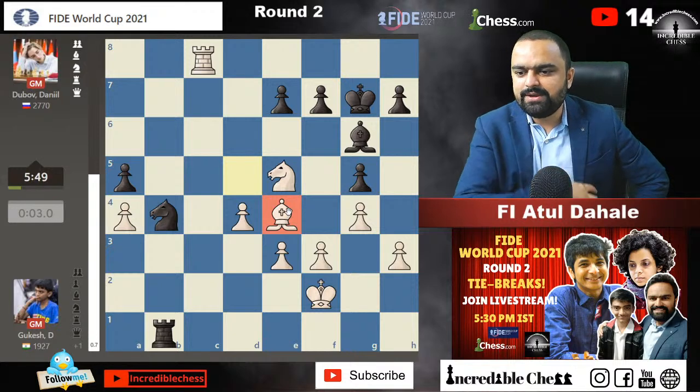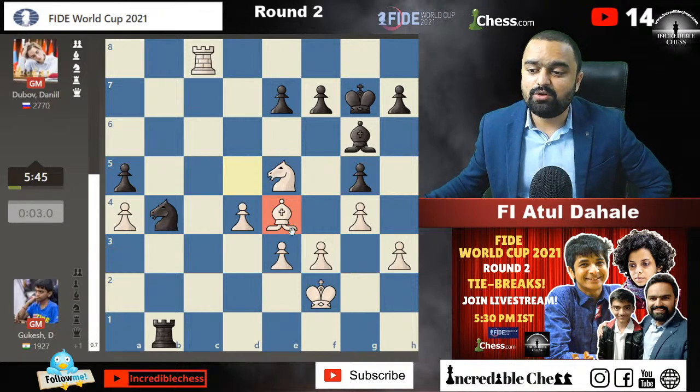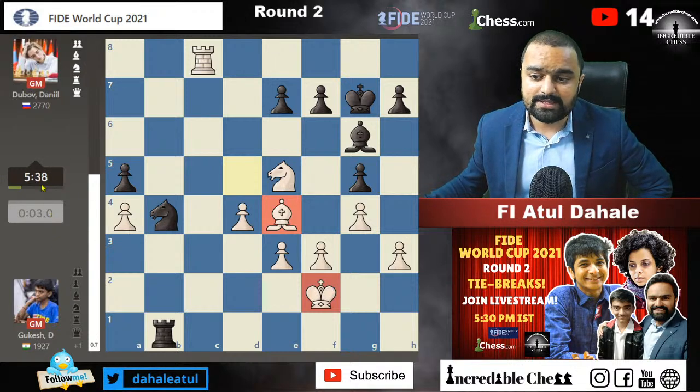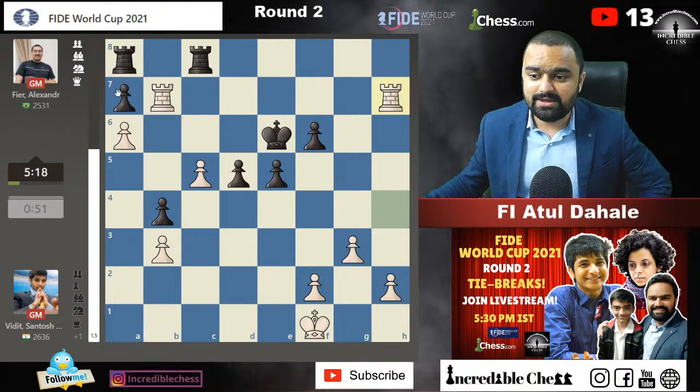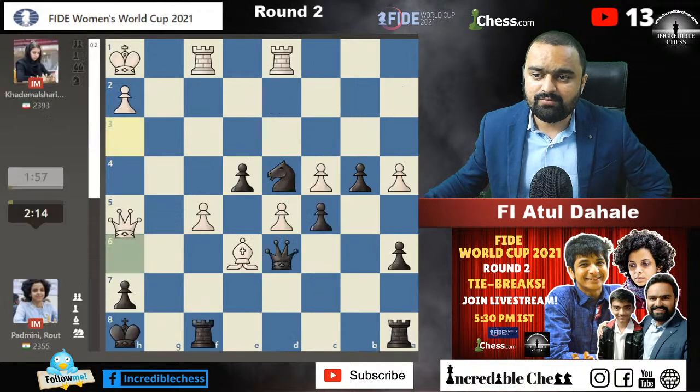Bishop to e4. He is going to exchange the bishop, because there were certain threats around here, and he doesn't want to have any threats against the king. That's why he's playing it. So guys, we are going to focus on the Gukesh game, because Gukesh is having only 3 seconds, and that's kind of crucial. Here Vidit is maybe going to crush his opponent, so we'll not go to that game. First we will be focusing on the Gukesh game.